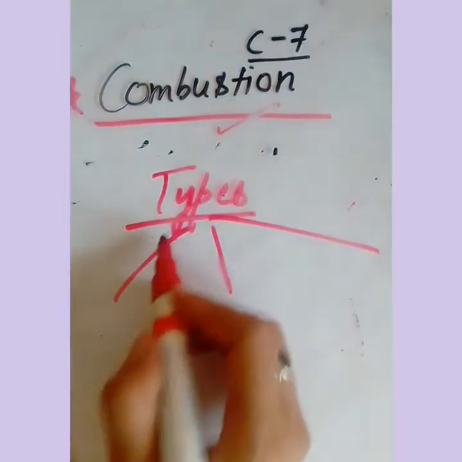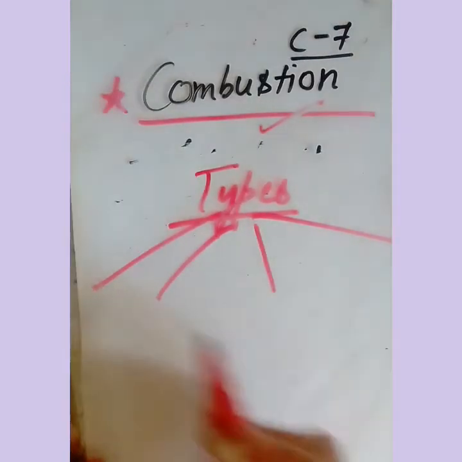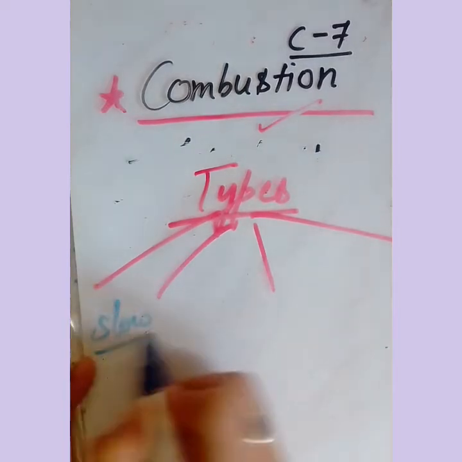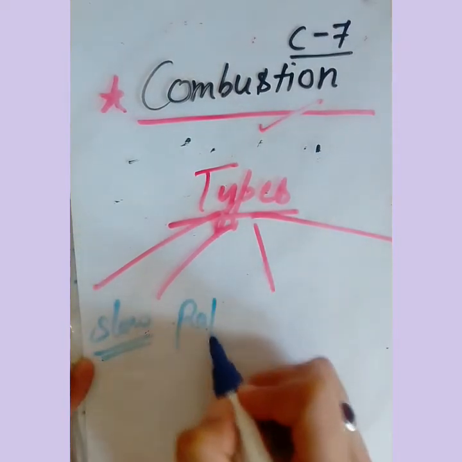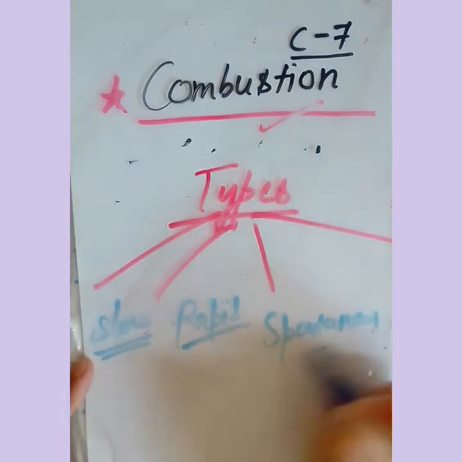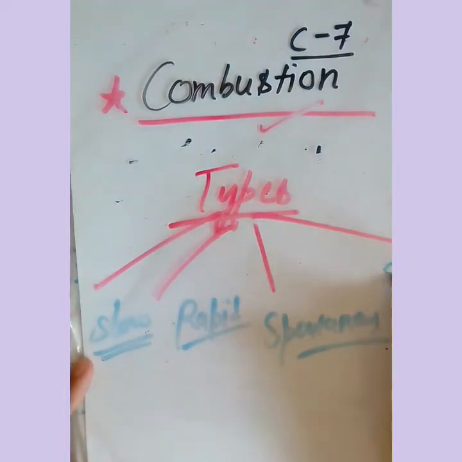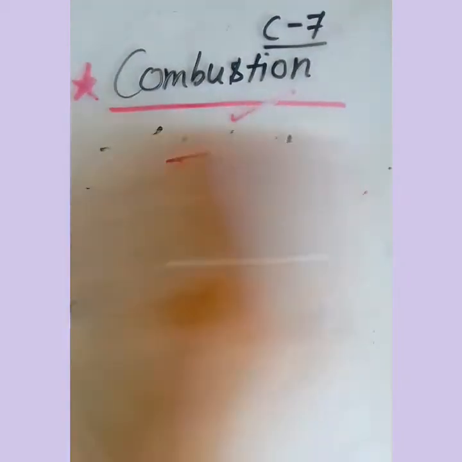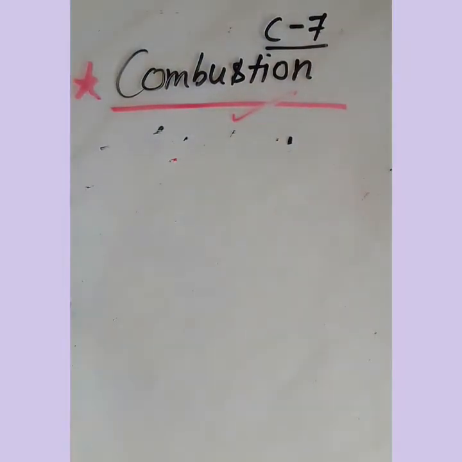Usually we study four types here. First will be slow combustion, second will be rapid combustion, third will be spontaneous combustion, and last will be explosive combustion: slow, rapid, spontaneous, and explosive. We will take them one by one. First I will take the slow combustion.